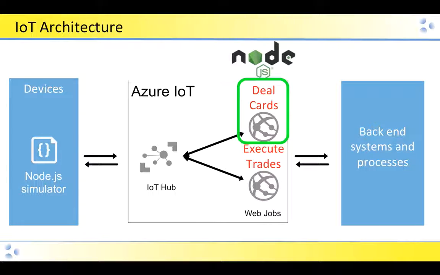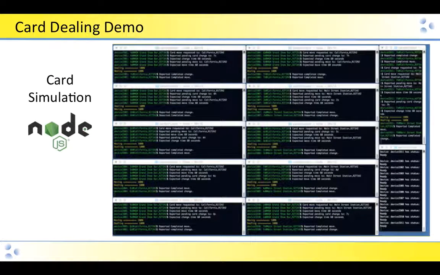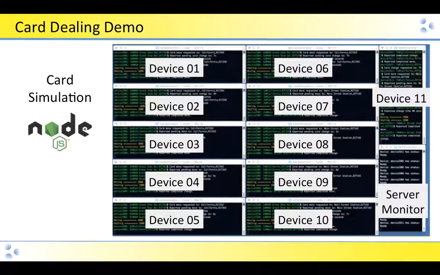Looking first at the card dealing, I'll walk through here the simulation and how this is working. What I've got are 11 different instances of the node simulator all running simultaneously. And so each one is representing a device that would be operating or running on Windows 10 IoT Core. So devices 1 through 10 are stacked together, device 11 is off to the side, and then the last piece is the server monitor, which is another node script which is watching the server and the status of each of the devices.